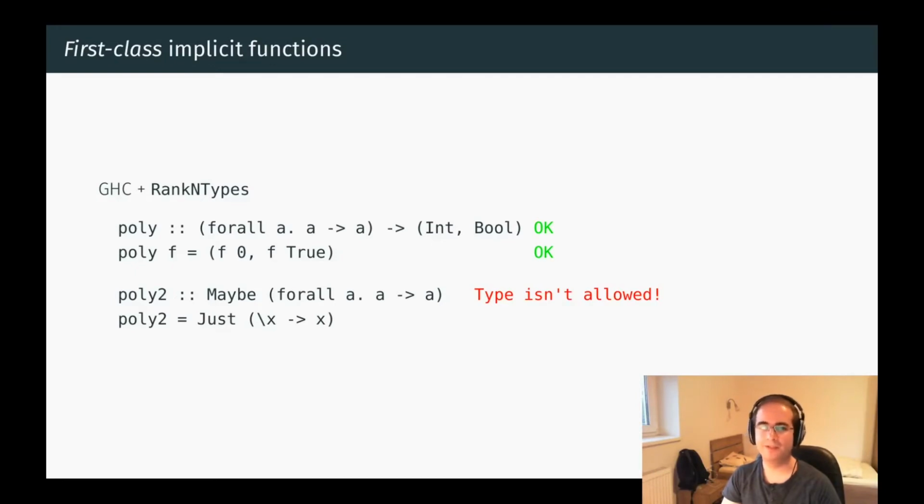There is a language extension called ImpredicativeTypes, which technically allows writing down this type, but it is deprecated and doesn't actually work in practice. There is another talk at the current ICFP which introduces a new and practically usable implementation of this language extension. As a side note, users of lens libraries may be familiar with the examples on this slide. Lenses are polymorphic functions, so they can be used in higher order functions, but if we want to store them in data structures, then we have to use some newtype wrappers.